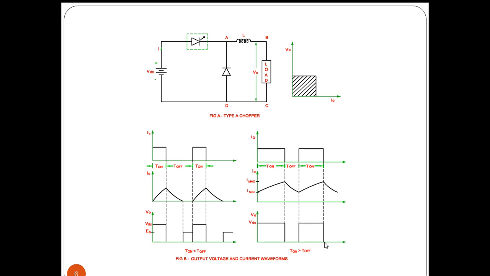So this is the waveform representation for class A chopper when we are operating with T on greater than T off. So this is regarding class A chopper. In class A chopper, we are getting output voltage as positive and current as positive. This is the reference axis we are taking.